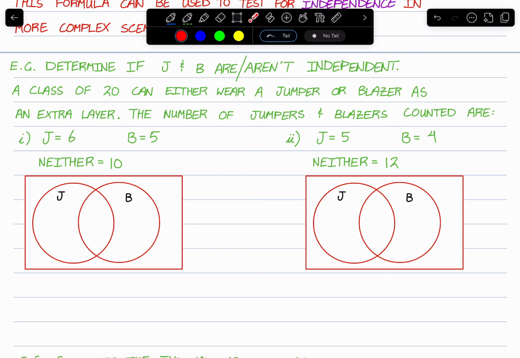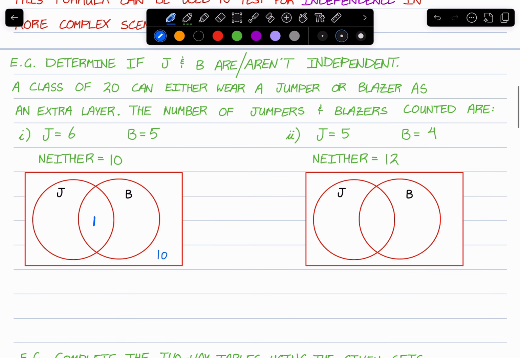So let's fill in this Venn diagram and figure out whether jumpers and blazers are or aren't independent. So in this case, let's fill these out. Neither here should be 10 on the outside. We can see that there should be a total of 10 remaining, because 20 minus 10, there should be 10 people left in this circle. But 6 plus 5 is a total of 11, which tells us that one person is here in the center.